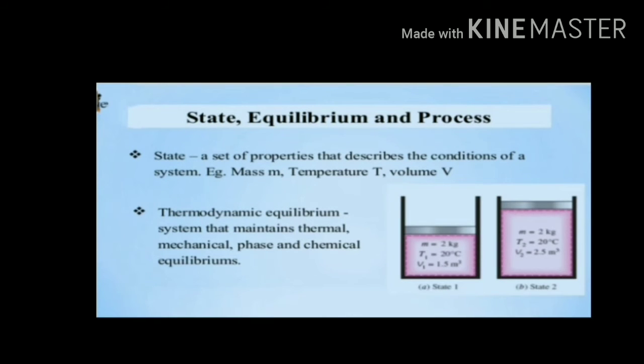State, equilibrium and process. What is the state in thermodynamics? A set of properties that describe the condition of a system, like the extensive and intensive properties we have studied. These properties at a specific point are called the state. After state, equilibrium. What is equilibrium? Thermodynamic equilibrium is when a system maintains thermal, mechanical, phase and chemical equilibrium.